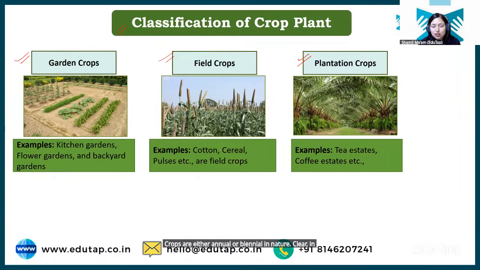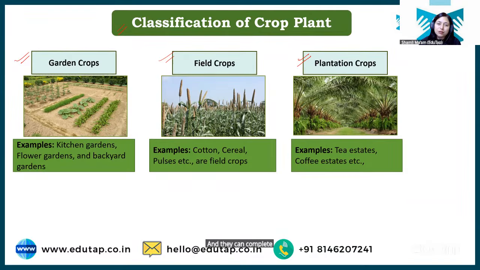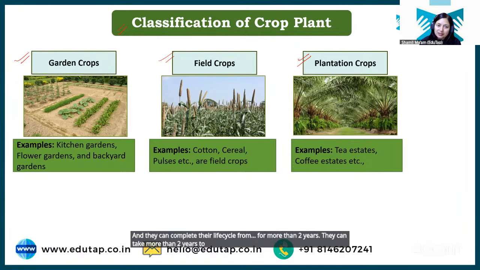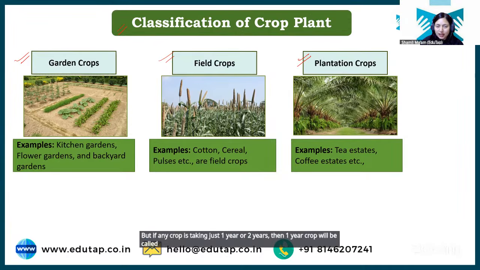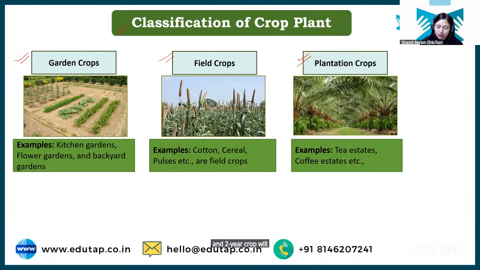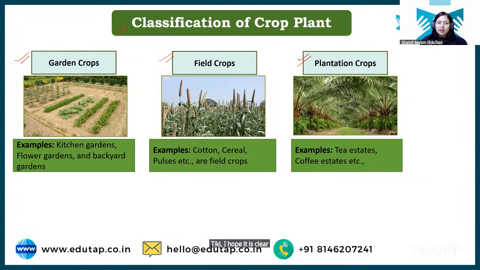In plantations, crops are perennial in nature, meaning they can take more than 2 years to complete their life cycle. But if any crop takes just 1 year or 2 years, then a 1 year crop will be called annual and a 2 year crop will be called biennial. And that comes under the field crops category. I hope it is clear what garden crops, field crops and plantation crops are.